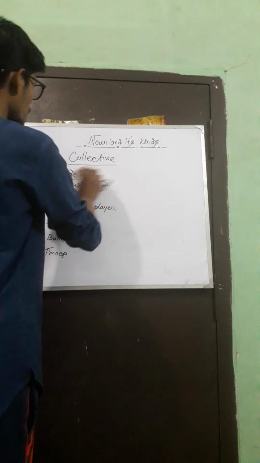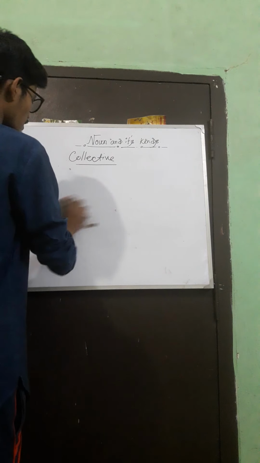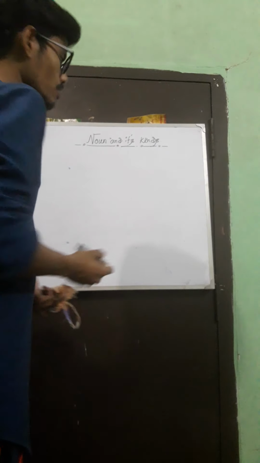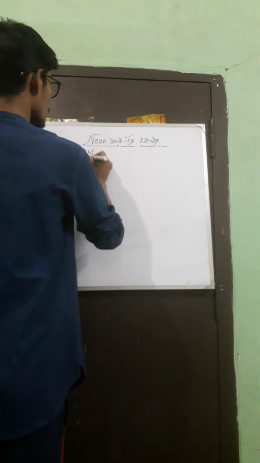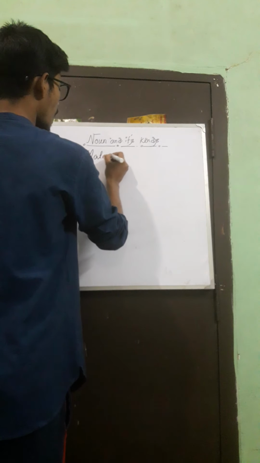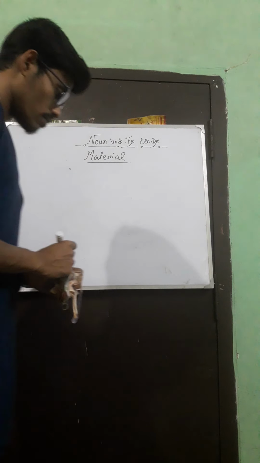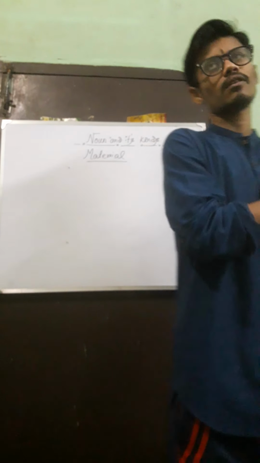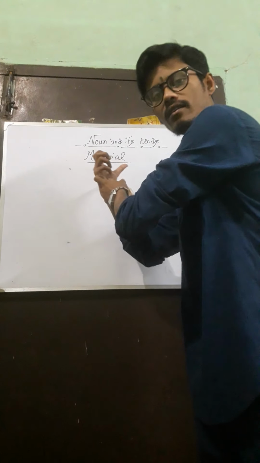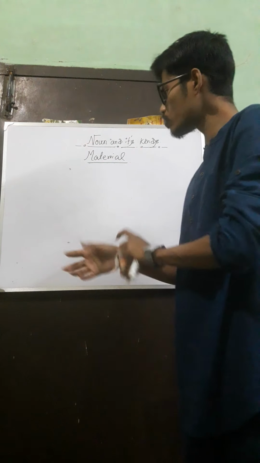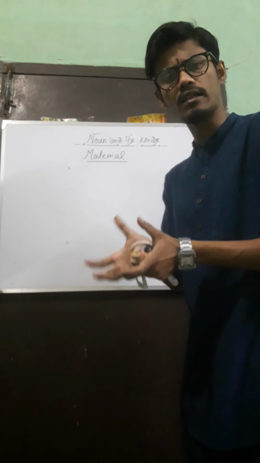Okay, so we have completed common, proper, collective. Now comes material noun. This is one of the easiest nouns. So, what is the definition of a material noun? As you heard the name material, it comes from matter. So, this noun denotes things or materials.